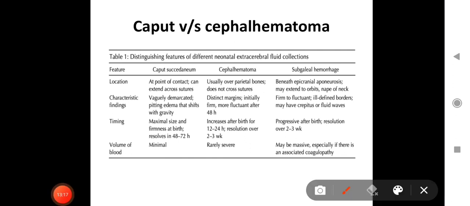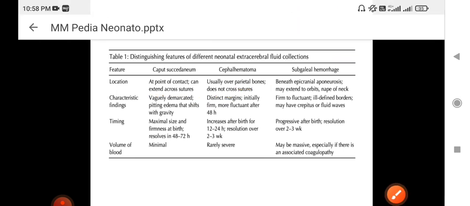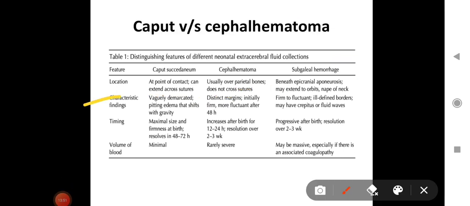Now, two important terms: caput succedaneum and cephalhematoma, and we will also go through subgaleal hemorrhage. So these are 3 important features which may be seen in neonates. How to differentiate? First, from location. Location of caput is at the point of contact and can extend across sutures. So this is an important point, that caput can cross sutures. Cephalhematoma is usually over the parietal bones and does not cross sutures, and subgaleal hemorrhage is beneath the epicranial aponeurosis and may extend to the orbits or nape of neck. Next is the characteristic: caput is vaguely demarcated, cephalhematoma has distinct margins initially as it does not cross sutures, and subgaleal hemorrhage is firm to fluctuant with undefined borders.